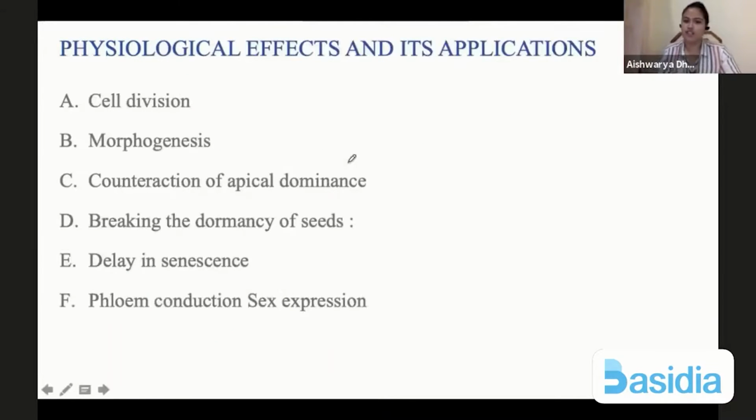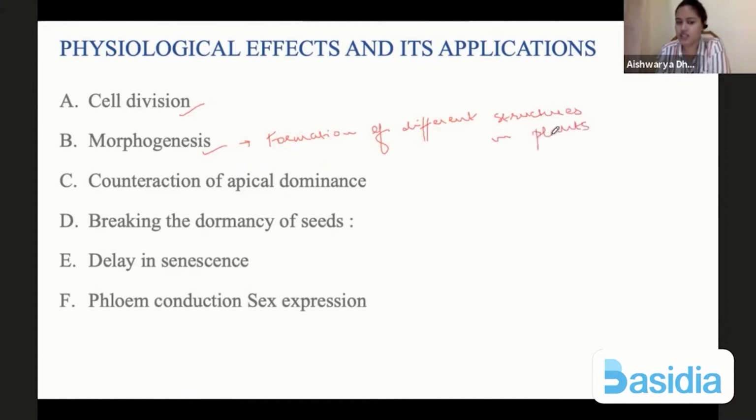Let's talk about the physiological effect. Again, it allows cell division. It allows morphogenesis, that means formation of different structures in the plant. So normally when cell elongation and differentiation is occurring, different parts will have to be formed, right? Something will form the epidermis, something will form the vascular bundles, all these things. So this will allow that morphogenesis. Morpho means morphology, genesis means formation.